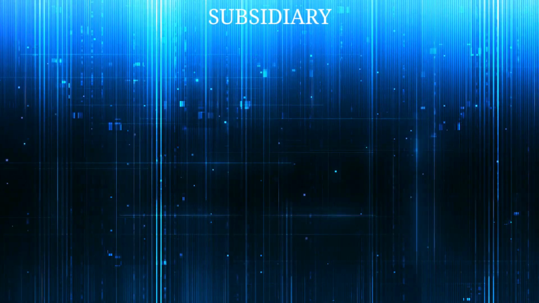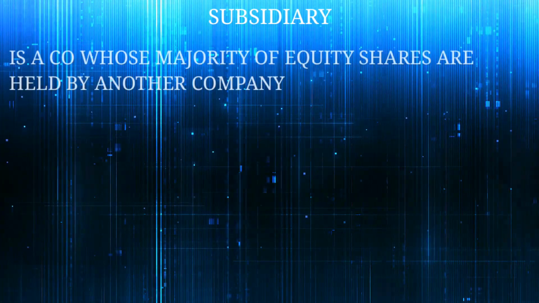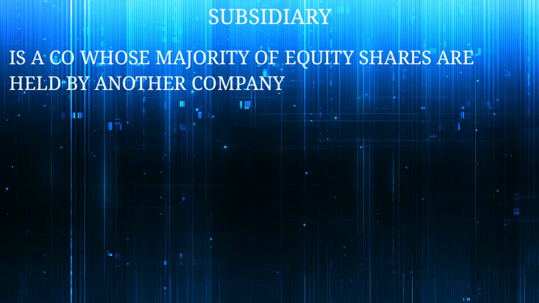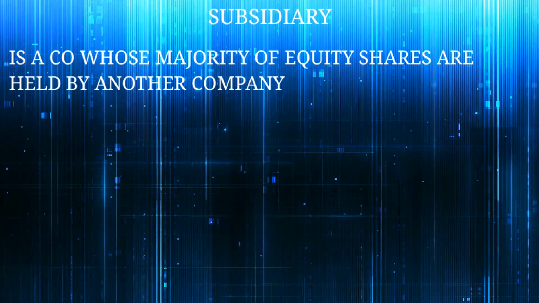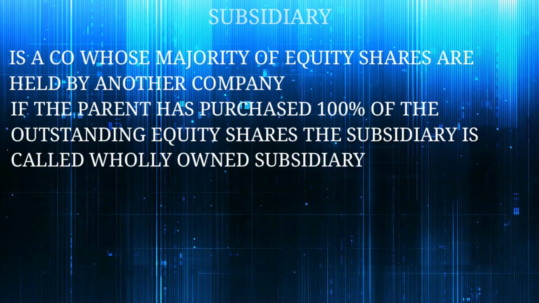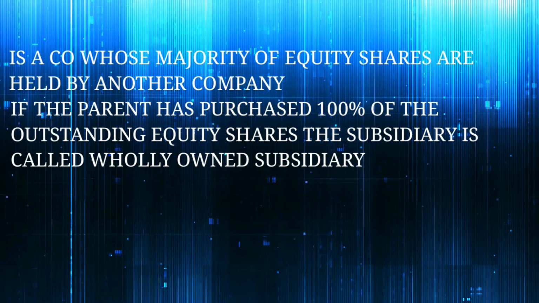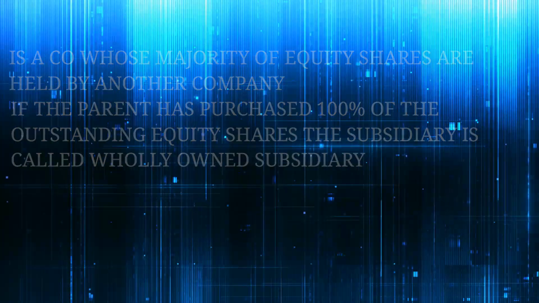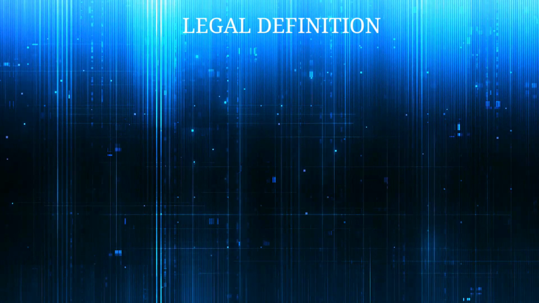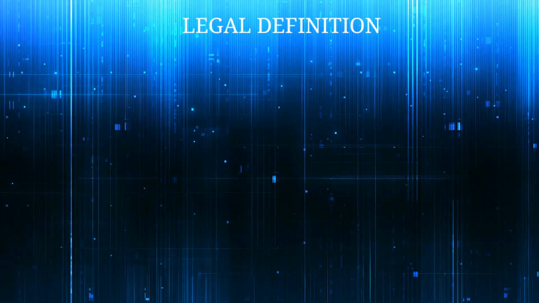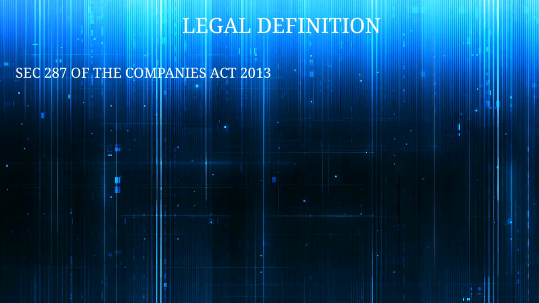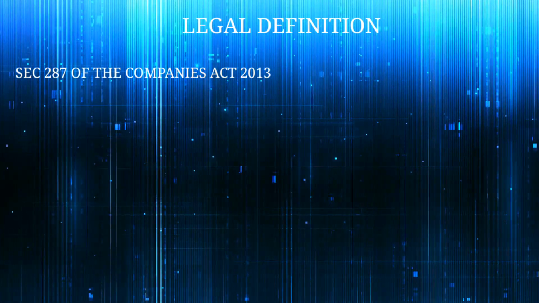Next, subsidiary company. A subsidiary is a company whose majority of equity shares are held by another company, that is the parent or holding company. If the parent has purchased 100% of the outstanding equity shares, the subsidiary is called a wholly owned subsidiary. Now let's have a look at the legal definition of a subsidiary company. A holding company is better defined in the context of the definition of a subsidiary company. Section 2(87) of the Companies Act 2013 defines a subsidiary company.